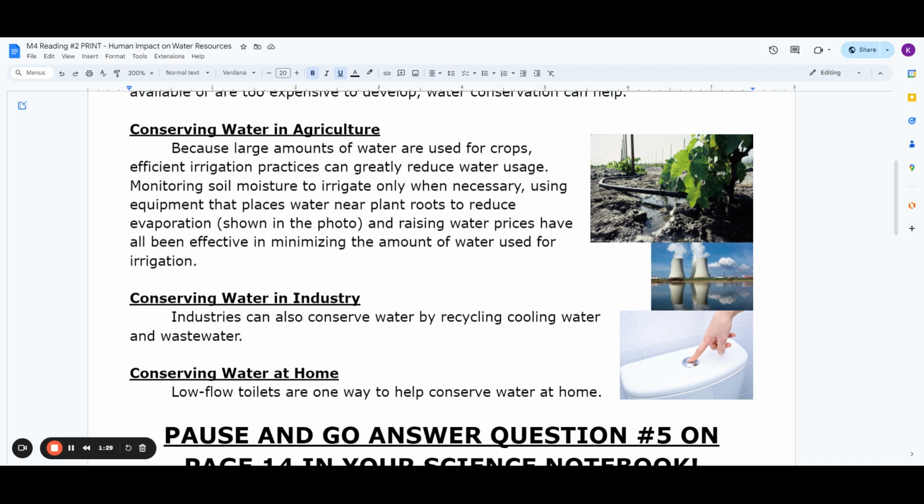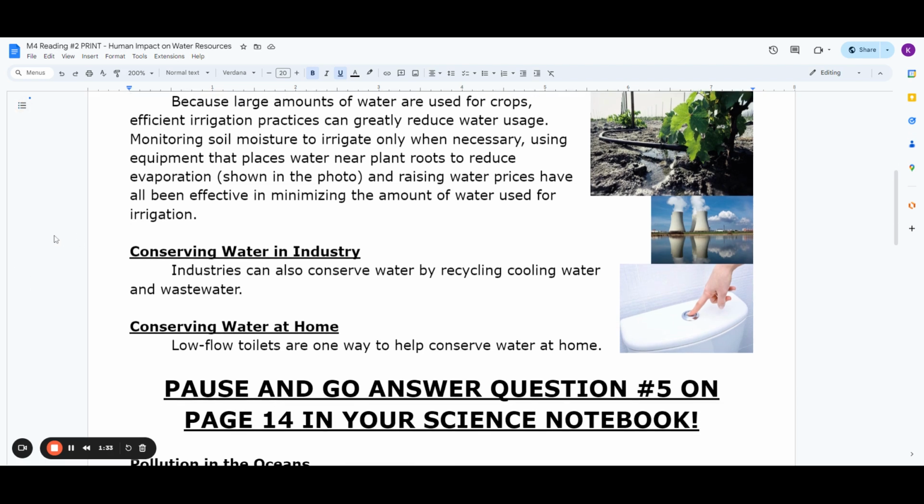Conserving water in industry. Industries can also conserve water by recycling cooling water and wastewater. Conserving water at home. Low-flow toilets are one way to help conserve water at home.